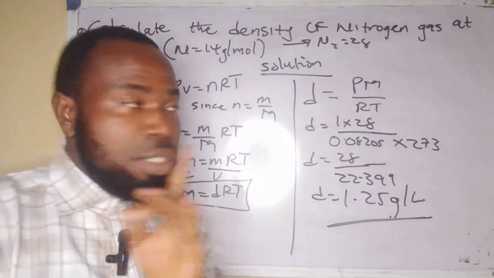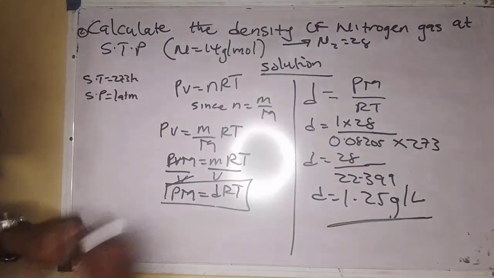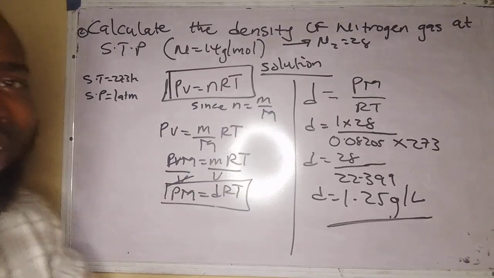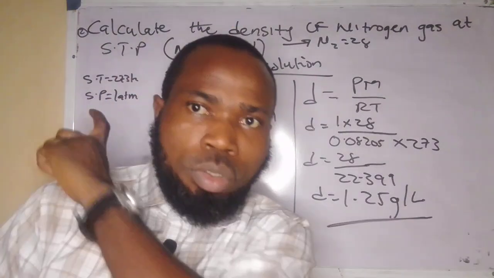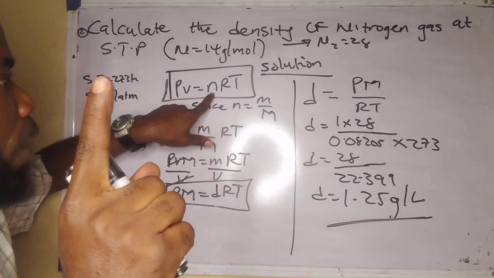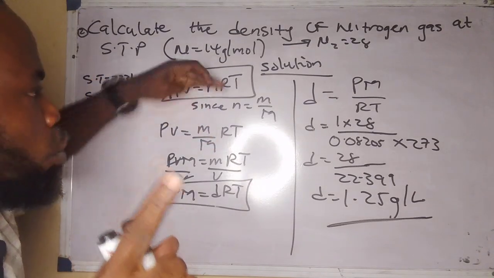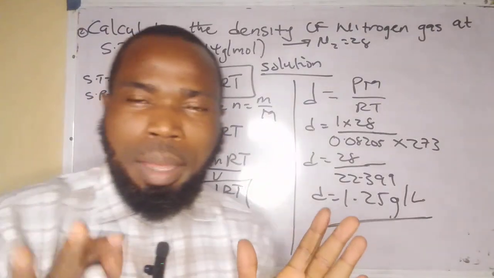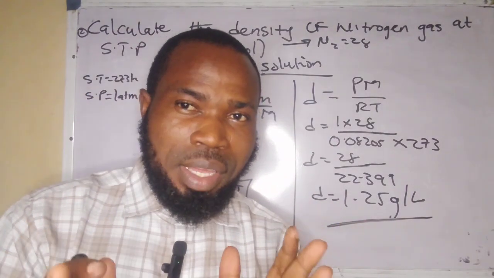So you see the way I brought it now. Now you have no equation of state. Sometimes, how you know the formula to use is based on what they gave you in your question. They didn't give us number of moles, so there's no way we would have used this, and density is not in this formula. So you see the way we proved it down to this place.